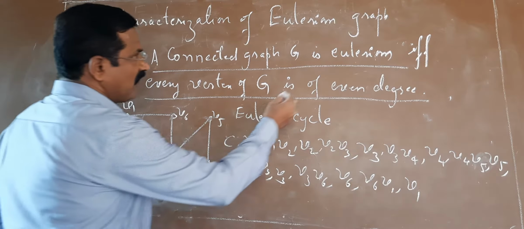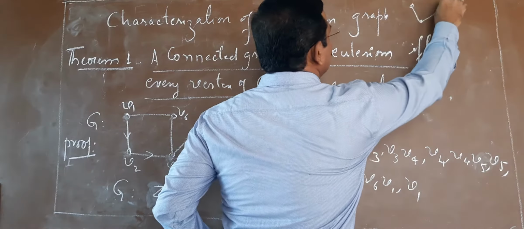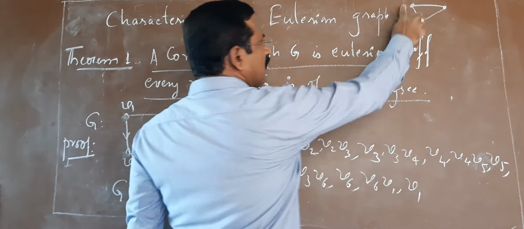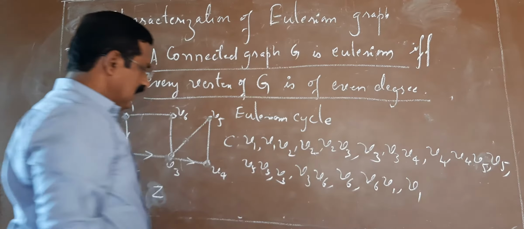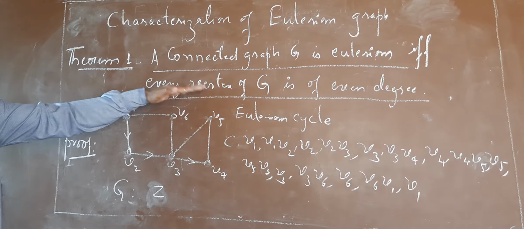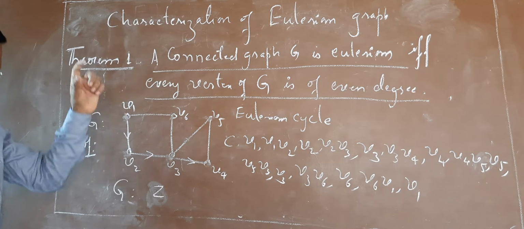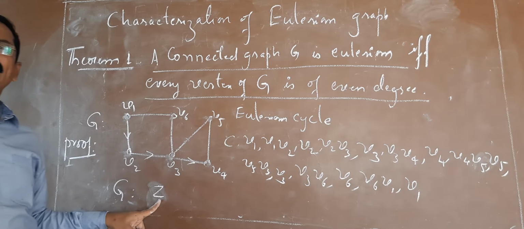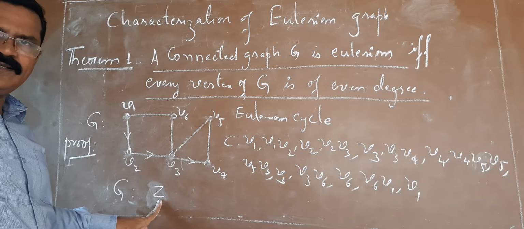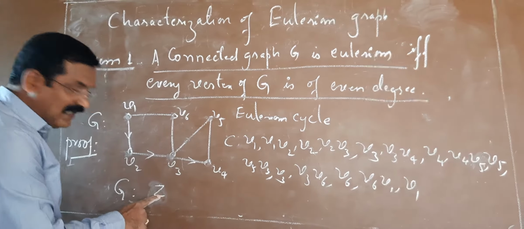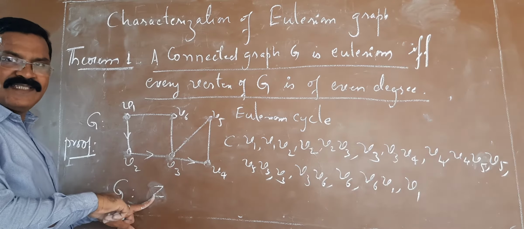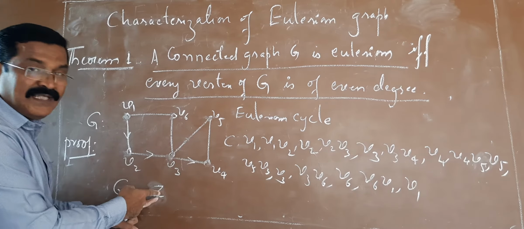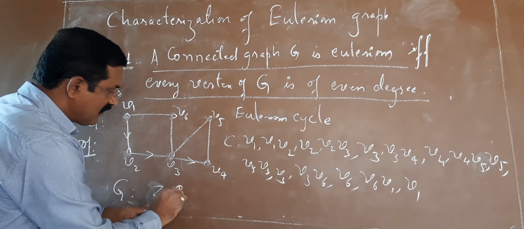Obviously, if I consider degree of every vertex is 2, definitely there must be a cycle. So therefore, here, since degree of every vertex is even, it implies degree of every vertex is at least 2. It implies there is definitely a cycle. Definitely there exists a cycle. If this is the only one cycle containing all edges, then that cycle would be the Eulerian cycle.